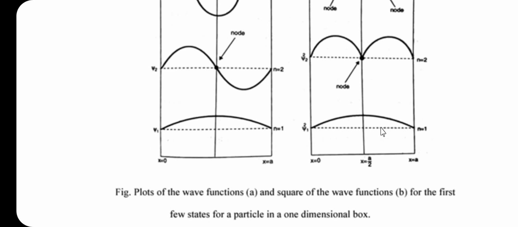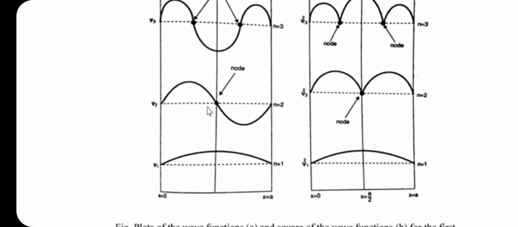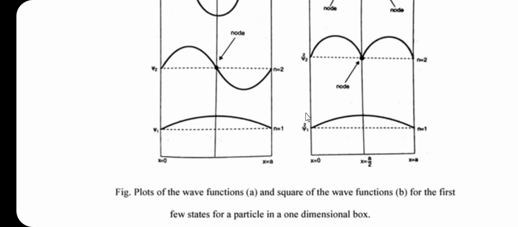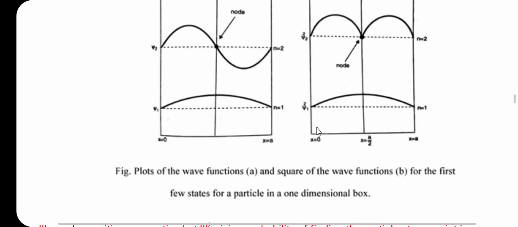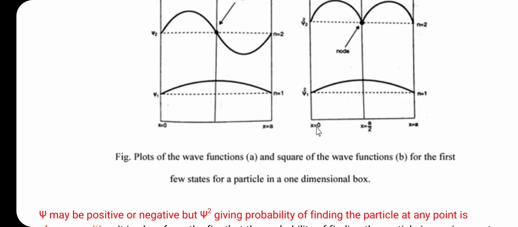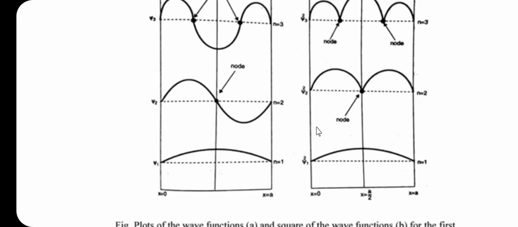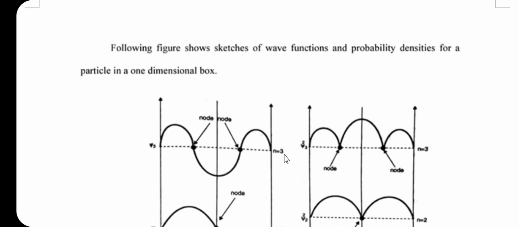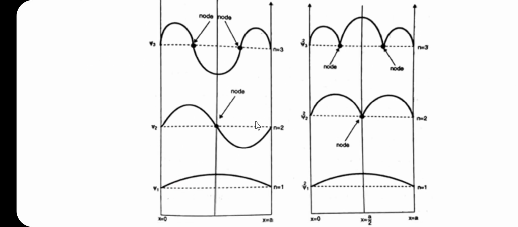So, this is the diagram, a plot of wave function psi against x. This is the first diagram, a graph of psi versus x.